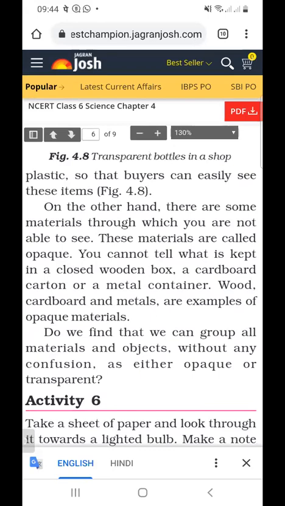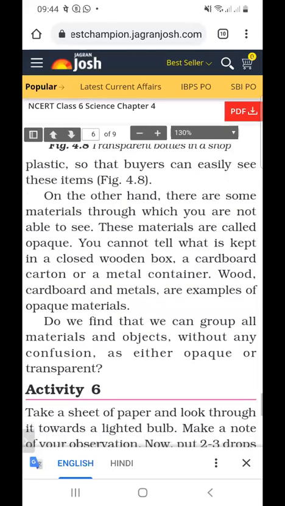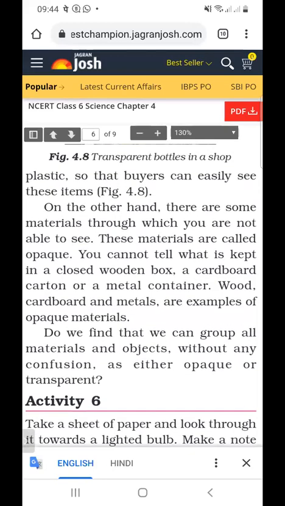Objects through which we can see completely are called transparent. And what is an example of transparent? Glass is an example of transparent. And next question: what do you mean by opaque materials? Objects through which we cannot see completely are called opaque materials.